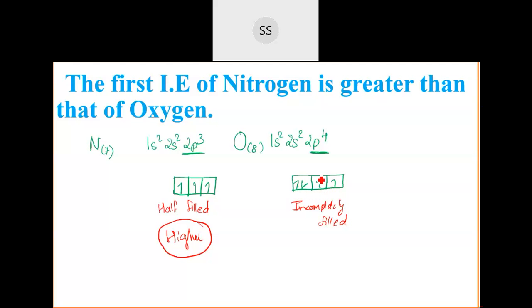Here it is making them unstable. Either they should have at least one electron each, or they should have 2 electrons each. But in this case, what has happened is they are having 2 in one orbital and 1 in the other orbitals. So that is the reason why.